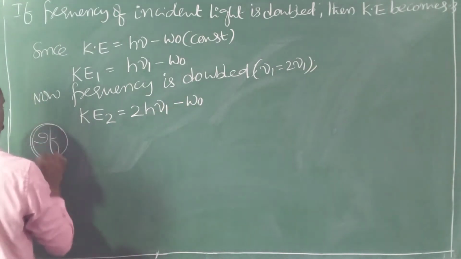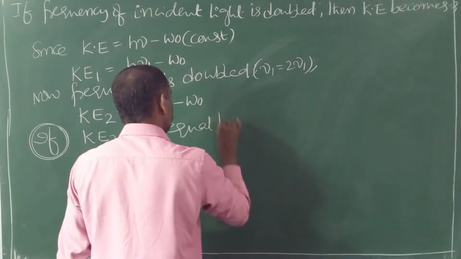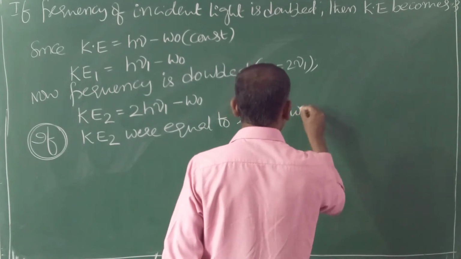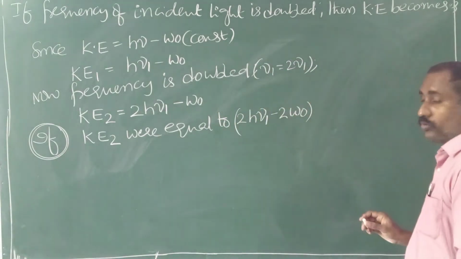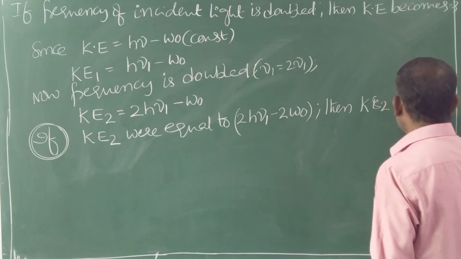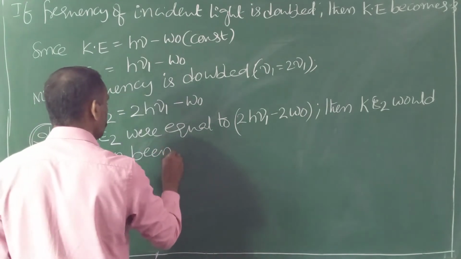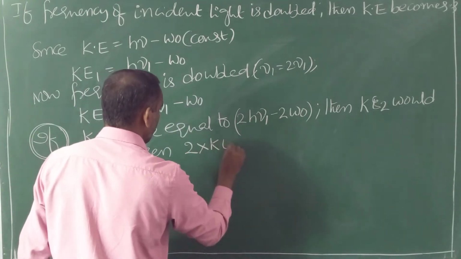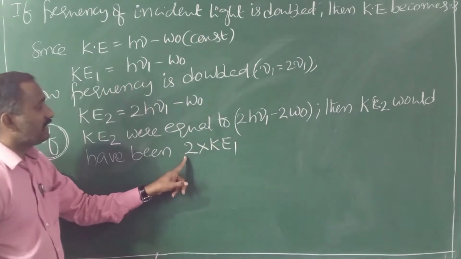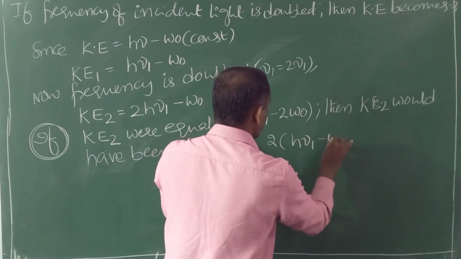Condition if Ke2 were equal to 2h nu 1 minus 2W naught, then Ke2 would have been 2 into Ke1, because if you take common factor 2 here, h nu 1 minus W naught.